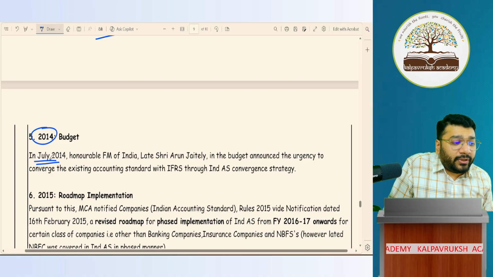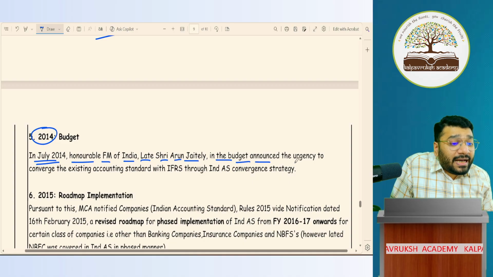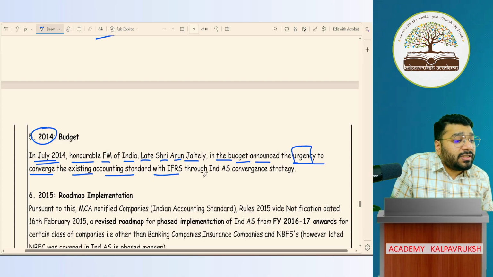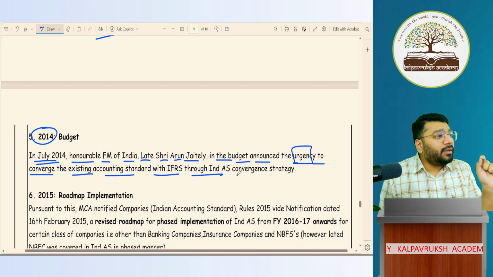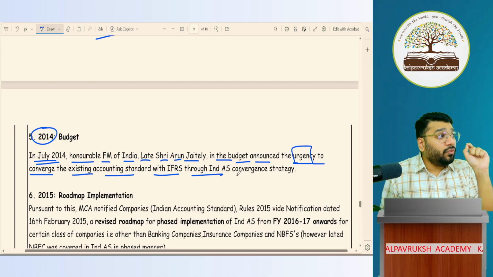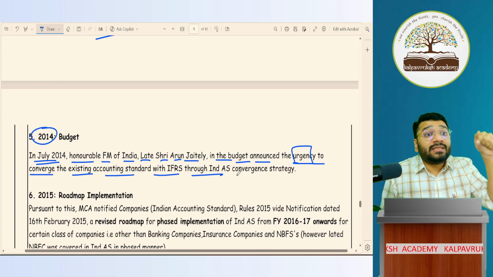In July 2014, the Honorable FM of India, late Shri Arun Jaitley sir, in the budget announced the urgency to converge the existing accounting standards with IFRS through the Ind AS convergence strategy. They said, if you want the Indian economy to flourish, to accelerate, you cannot be this slow.